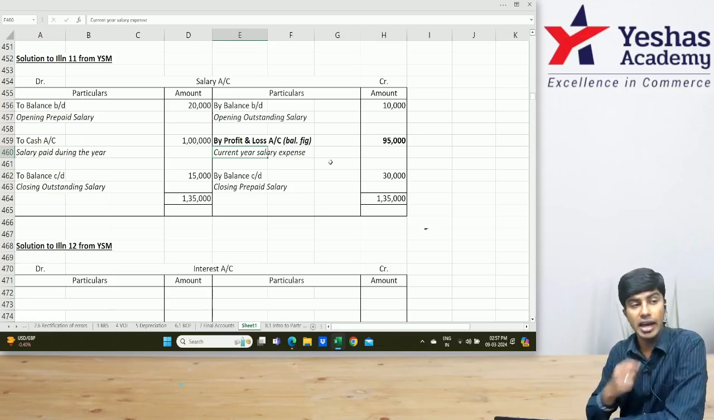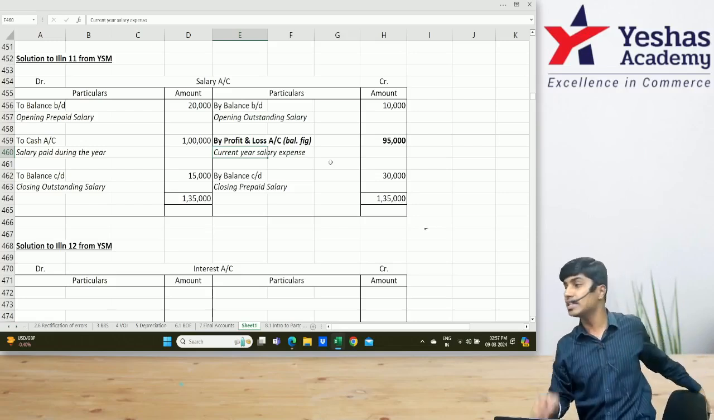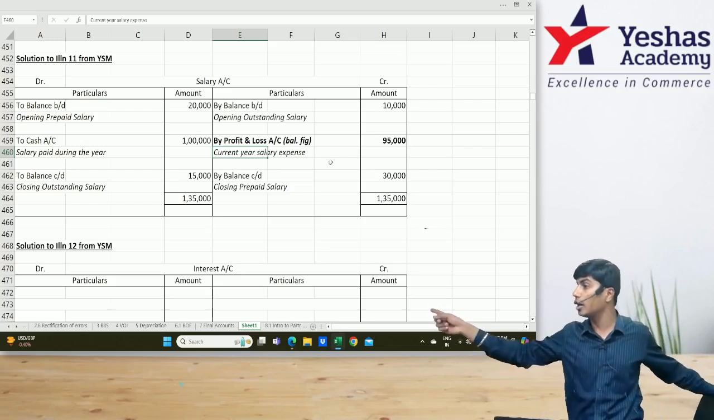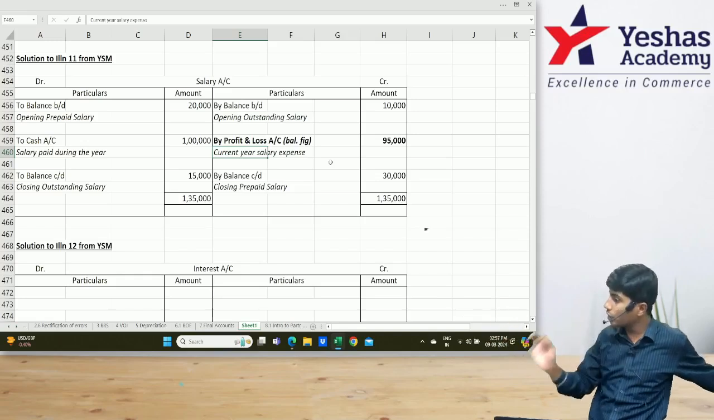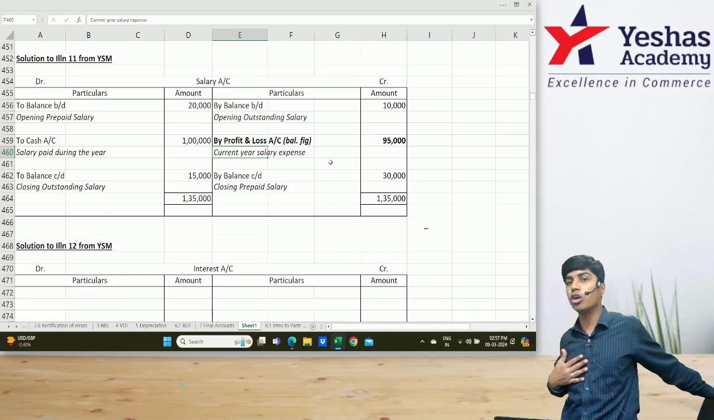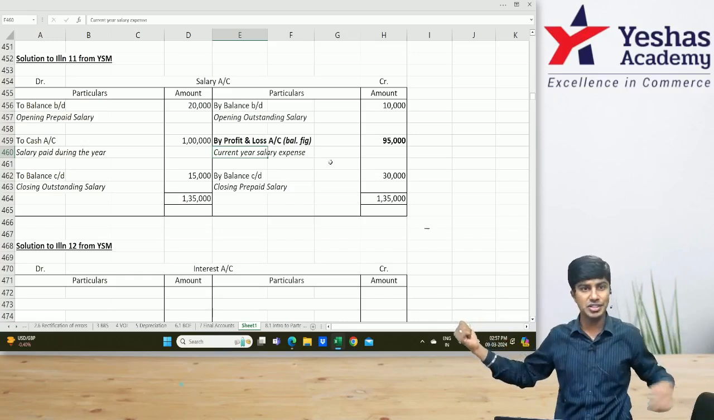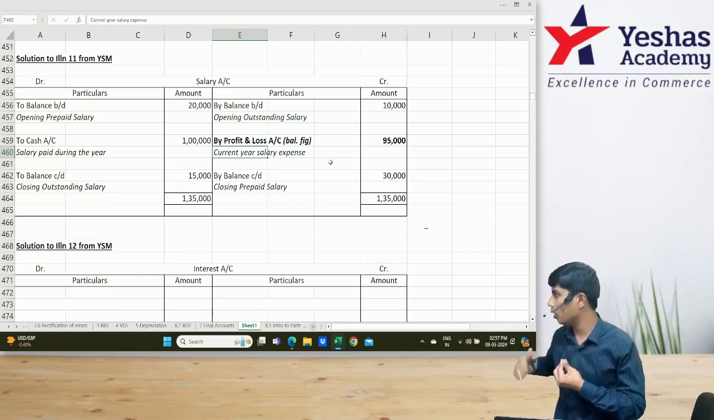Got that? In an incomplete record, the businessman or the accountant would not have recorded outstanding and prepaid amounts. You would only record the amount paid. We have to find what should be written in P&L. So we do this ledger. I hope you understood. Quickly copy this.